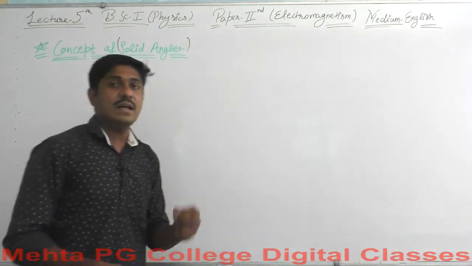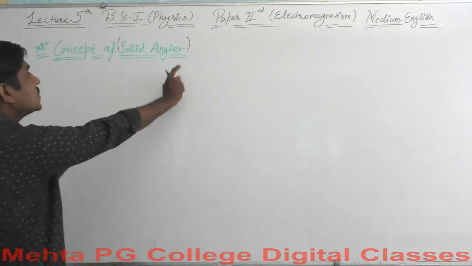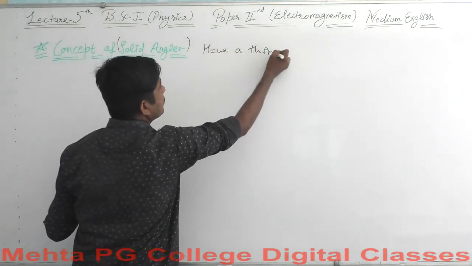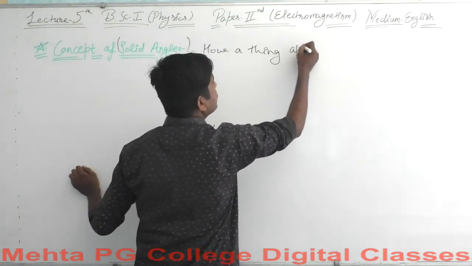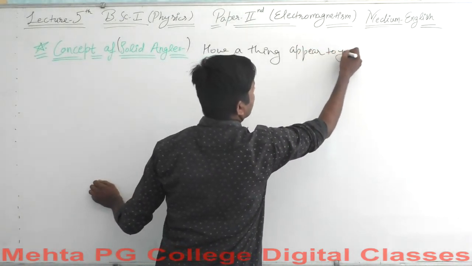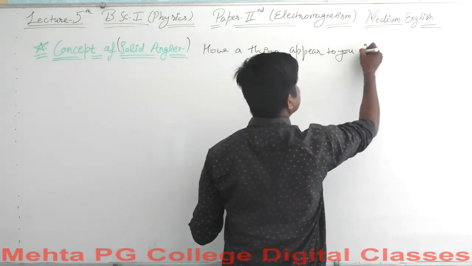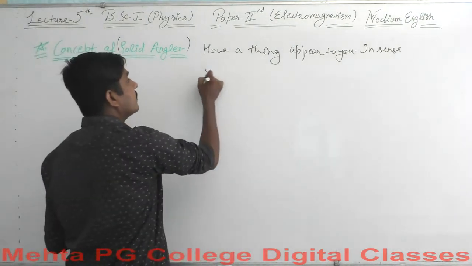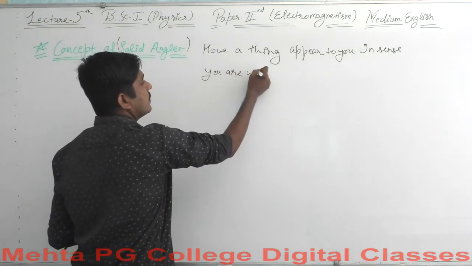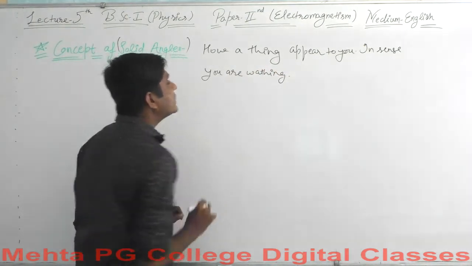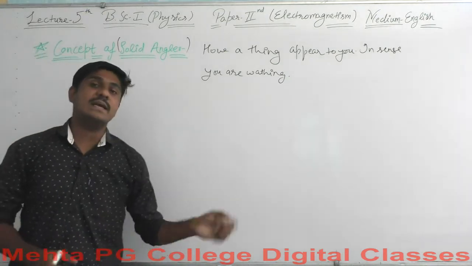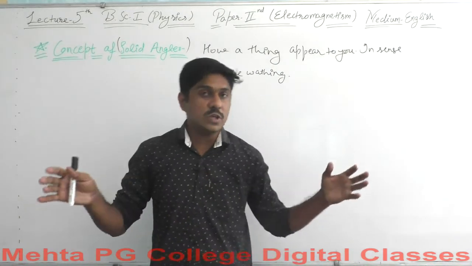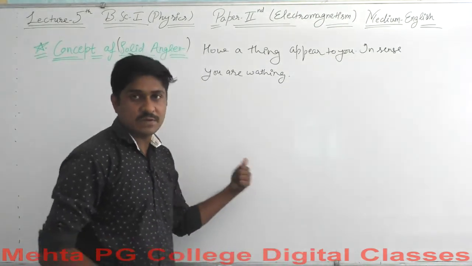Solid angle is the view, you can say. It is how a thing appears to you, in the sense of what you are watching. Well, this is not part of the definition, but solid angle is the angle at which you watch all the objects around you, all the atmosphere around you. This is the concept of solid angle.